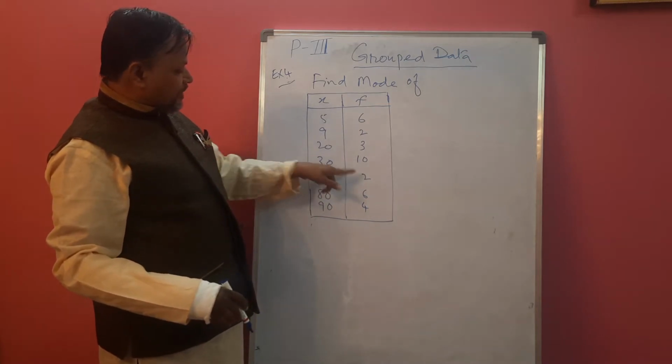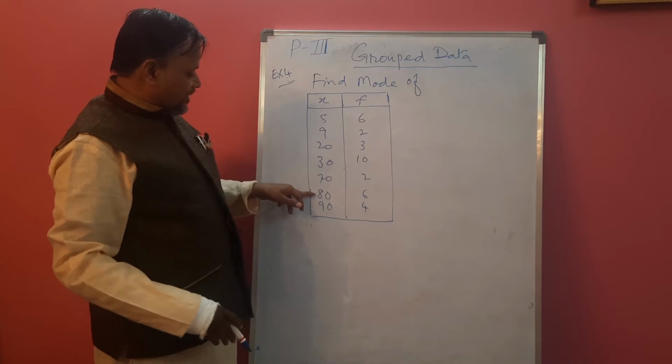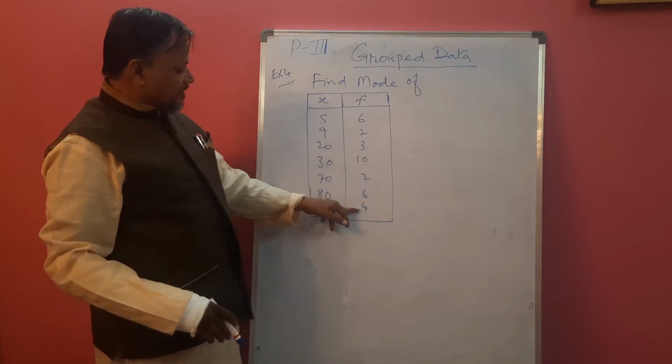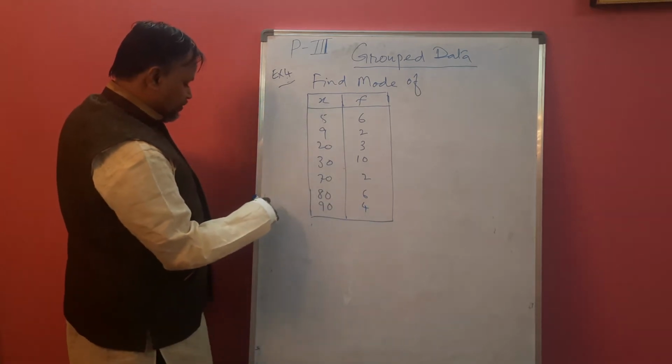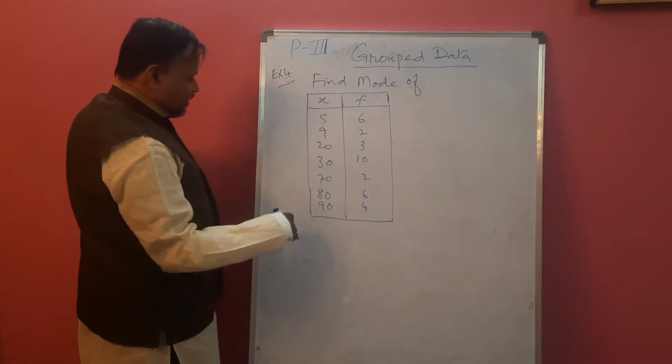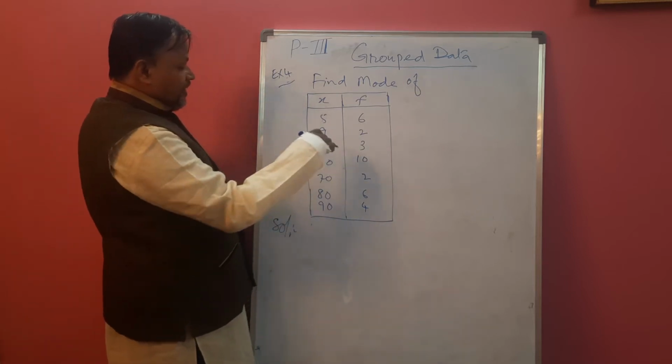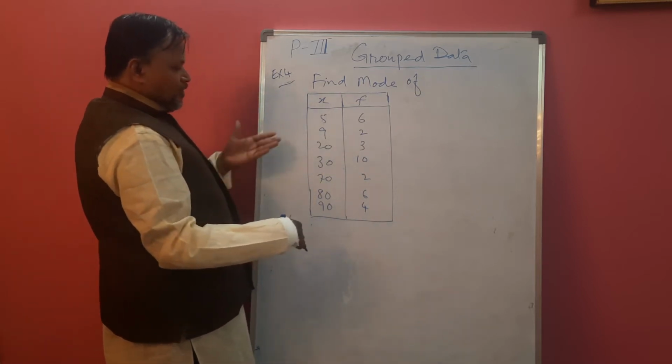Observation 70 is repeated 2 times. Observation 80 is repeated 6 times. Observation 90 is repeated 4 times. So the solution is very simple. Just by seeing this table, we can find the mode.